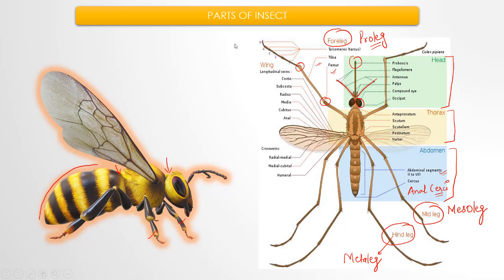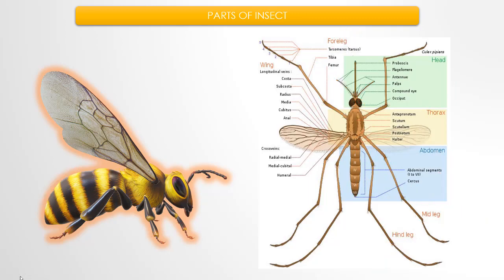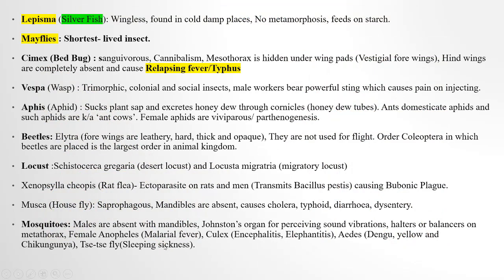Now the details will be discussed in the 7th chapter, the structural organization of animals, when I will make you study the cockroach. Then I have discussed some common arthropods here also.